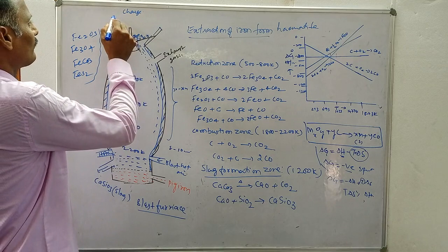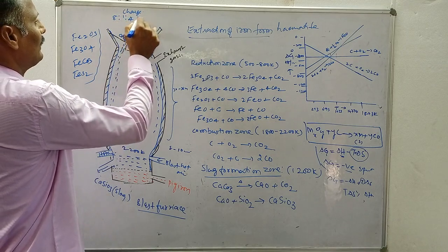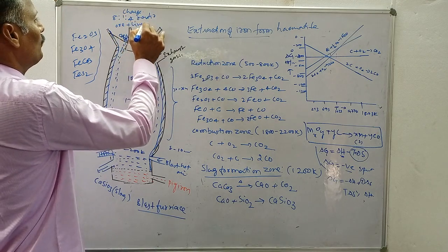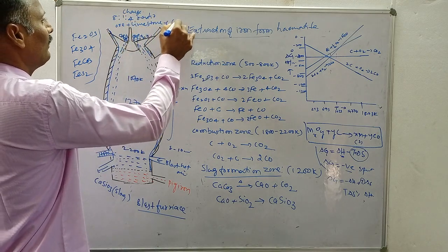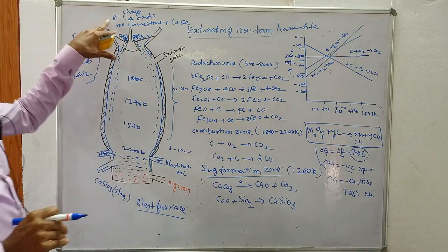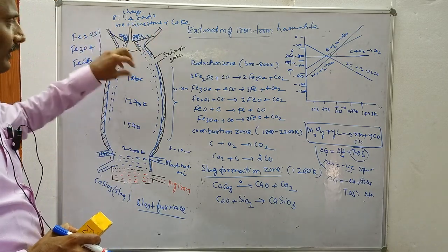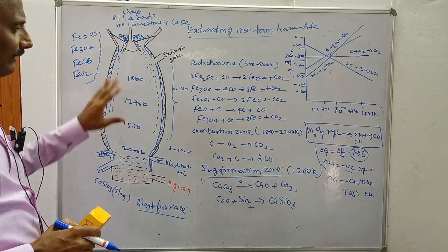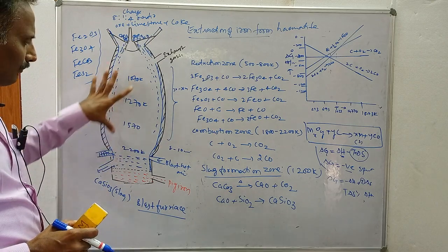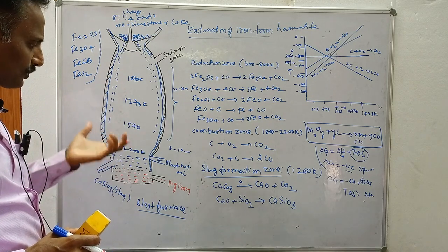A charge consists of an 8:1:4 ratio of ore, limestone and coke, which are introduced into the furnace here. Then the following reactions take place. This blast furnace has temperature gradients, so you have different temperature zones here.